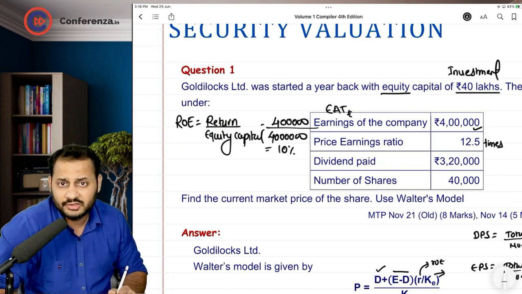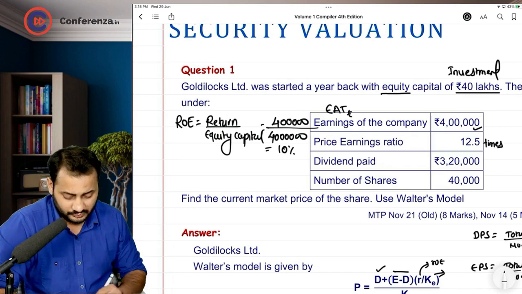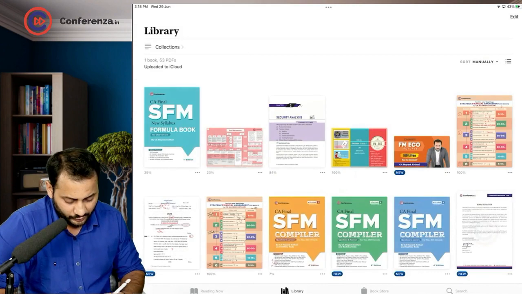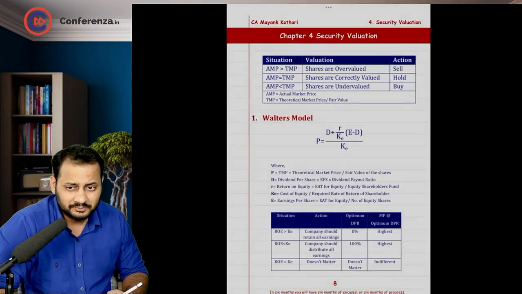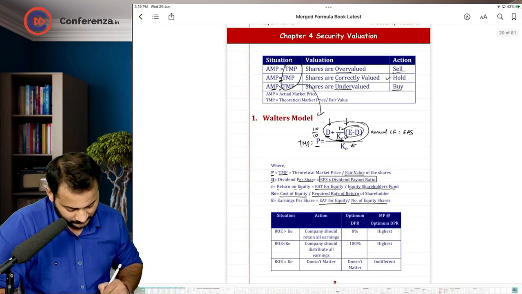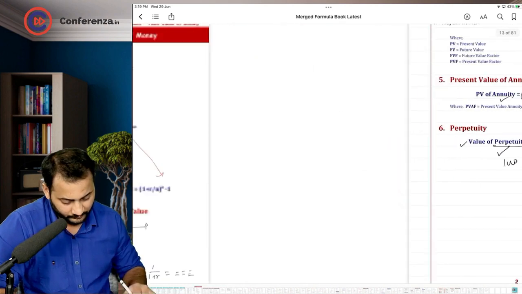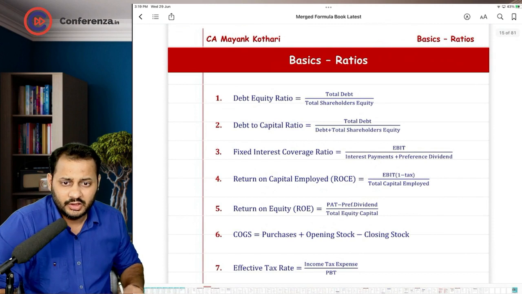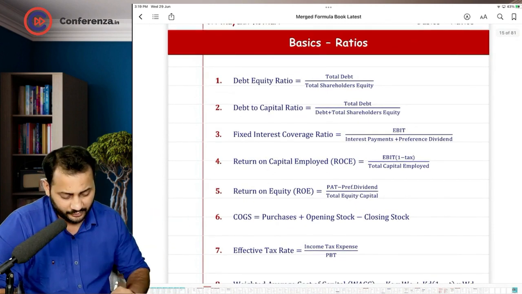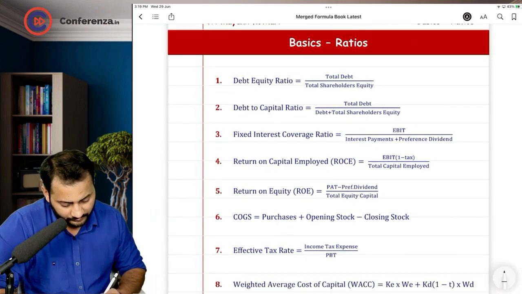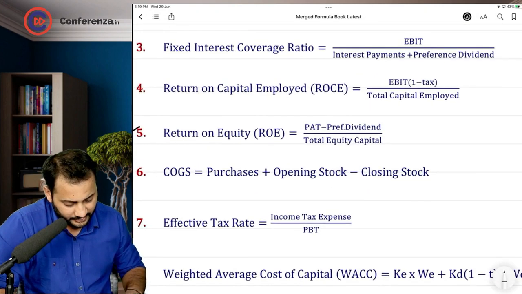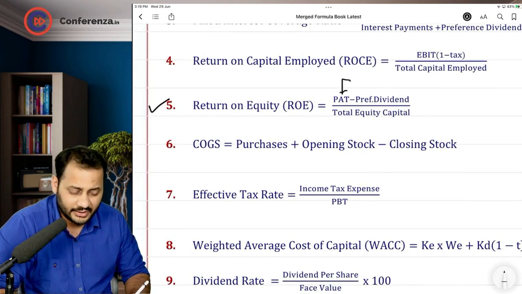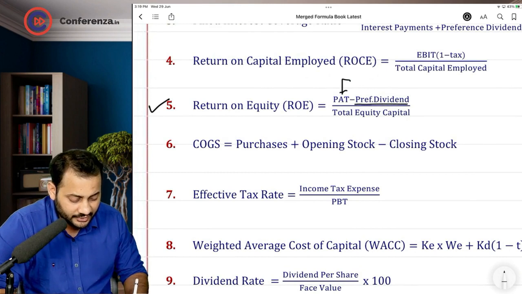This is your first ratio that you need to learn: return on equity. If you open up the formula book, come to the basic ratios part, and look at the fifth point. The fifth point is return on equity, where we calculate it using this method: profit after tax minus preference dividend, if any.